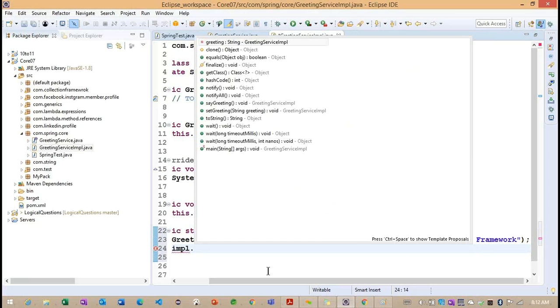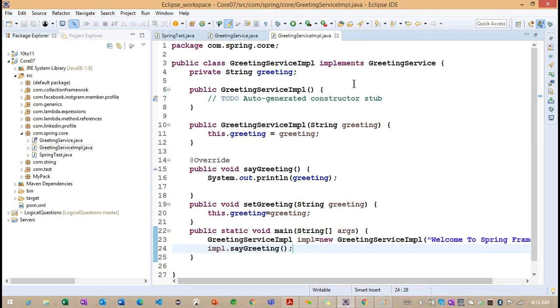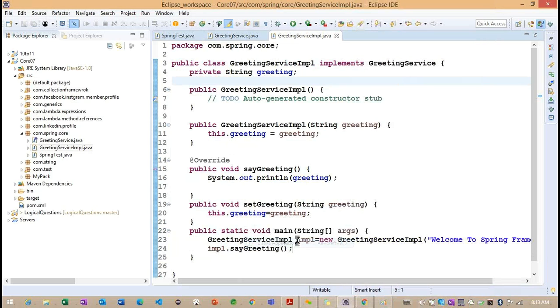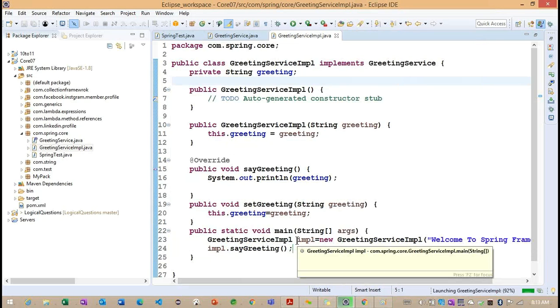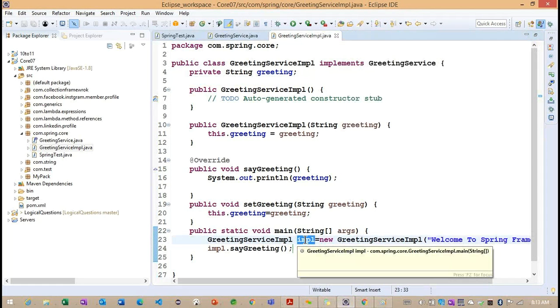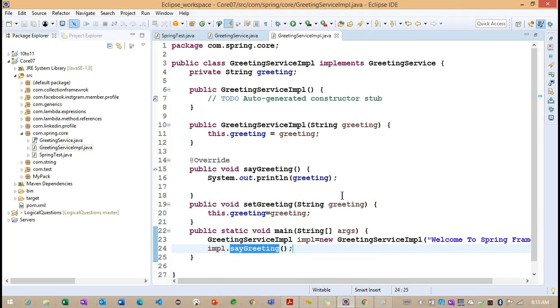Getting the point. After this, impl dot say greeting. If I call impl dot say greeting here and run as Java application, we are getting a message. But here, what we are doing is creating an object, and with the help of this particular object, we are calling the method. Okay, so this is a normal example.